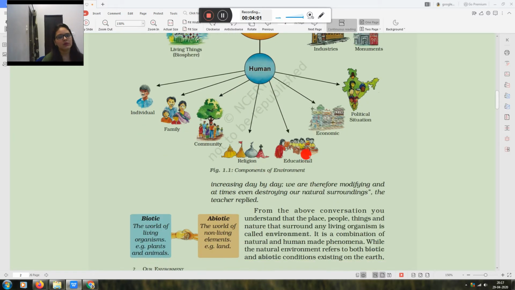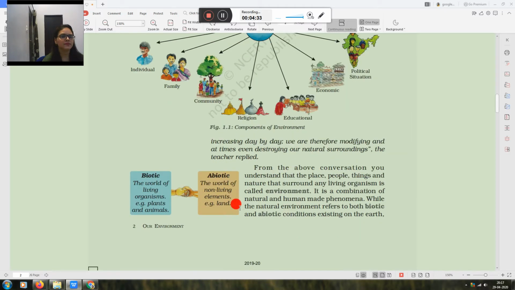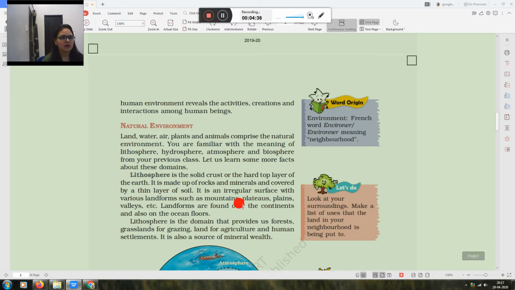Now we divide environment into two parts, biotic and abiotic. All the living things are known as biotic and all non-living things are known as abiotic. Biotic includes plants and animals and abiotic includes land. The world of living organisms is known as biotic and the world of non-living elements is known as abiotic. Now next is natural environment, which we discussed.